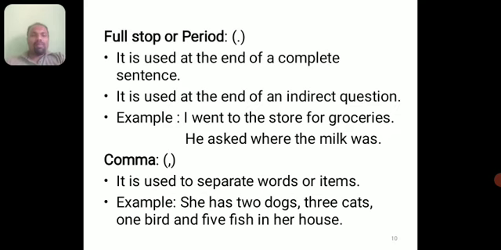Next one, comma, and the comma mark is also given in brackets. So where do we use this comma? It is used to separate words or items. Look at the example. She has two dogs, three cats, one bird, and five fish in her house. See, look at the commas where I have used. So these commas have separated the items, the living creatures.